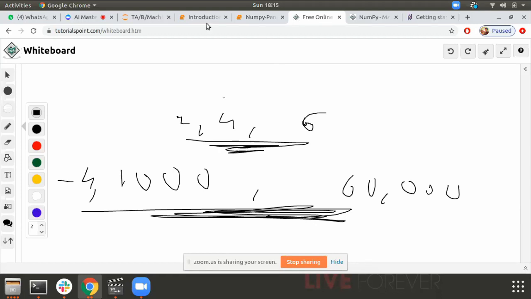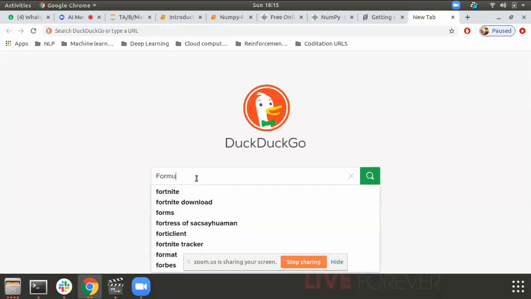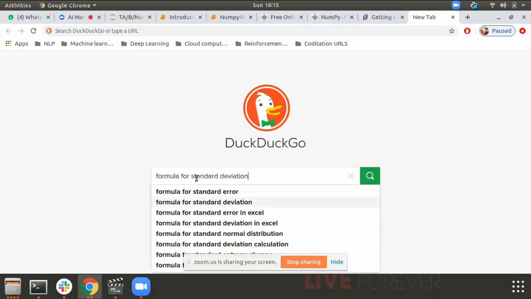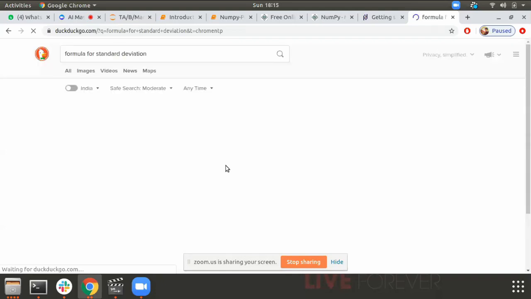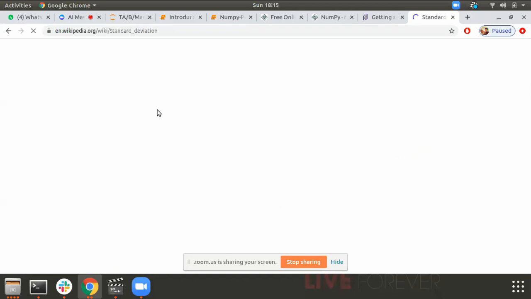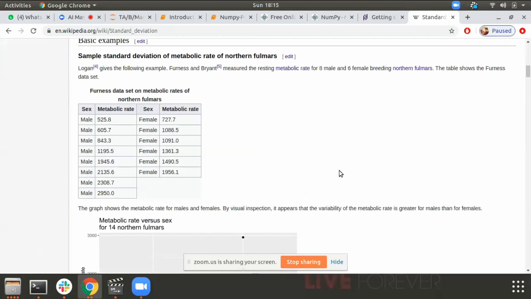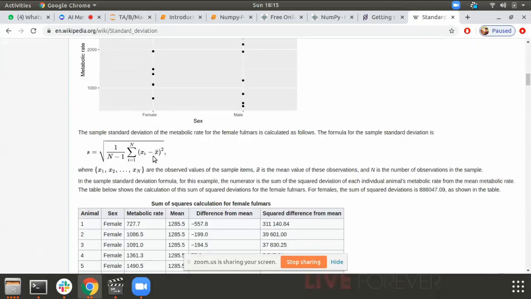Standard deviation is actually the sum of the squares of all the elements from their mean. So that is how standard deviation is calculated. Here is the formula for standard deviation. We have an inbuilt function which helps us calculate the standard deviation of the data. So here you can see this is the standard deviation formula.